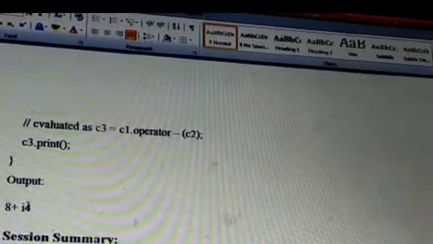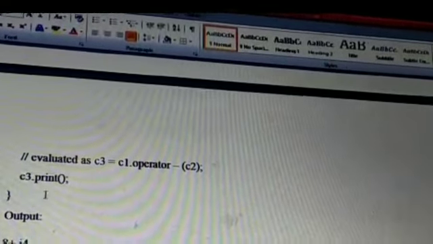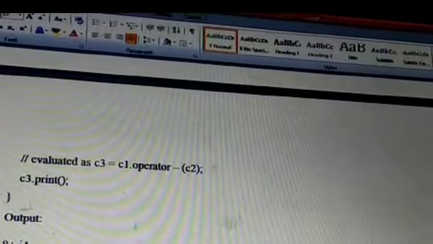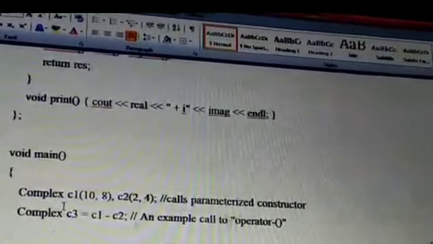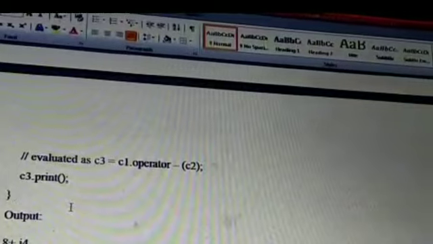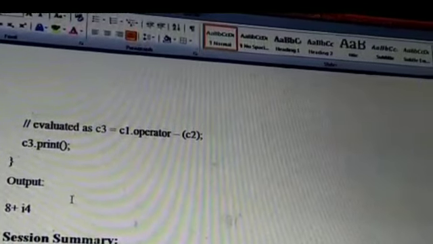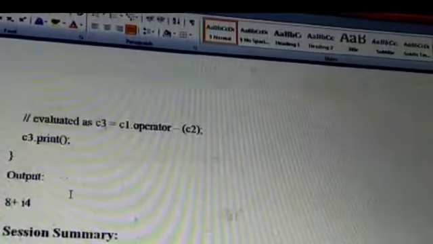So we are finding that to add the members of a class, the data members of a class, objects are used directly with the binary operator. This is called overloading of a binary operator. Another examples you may get.